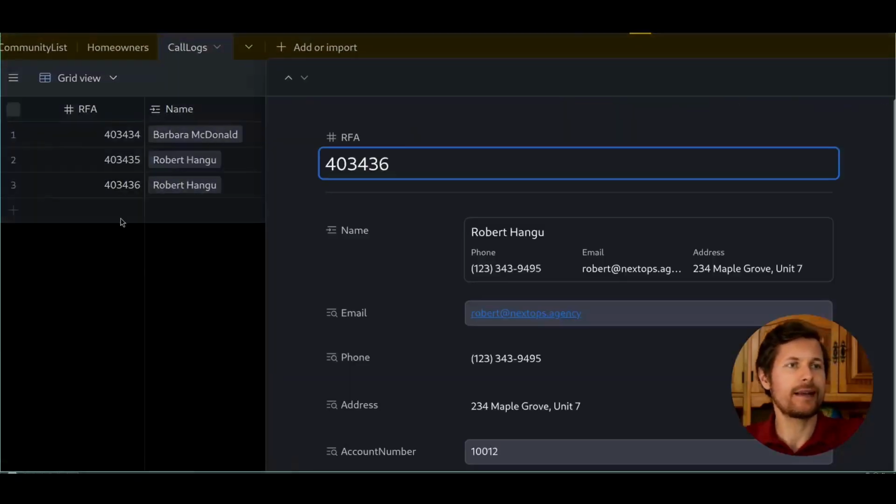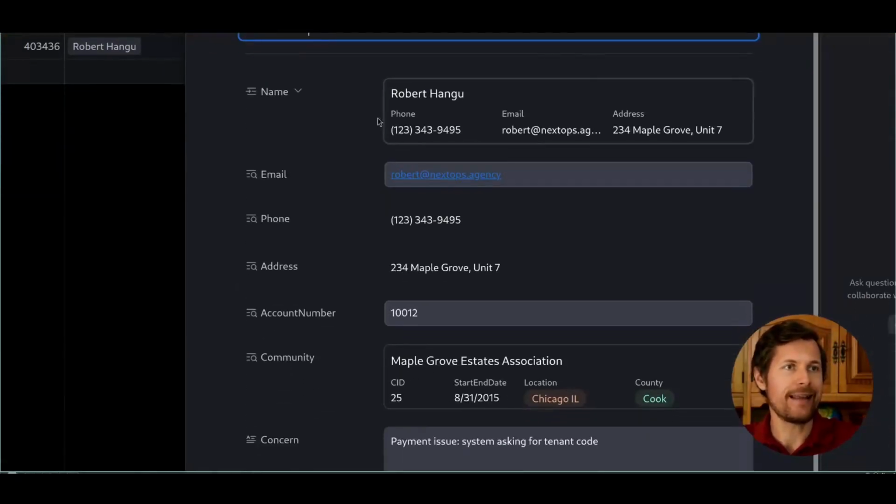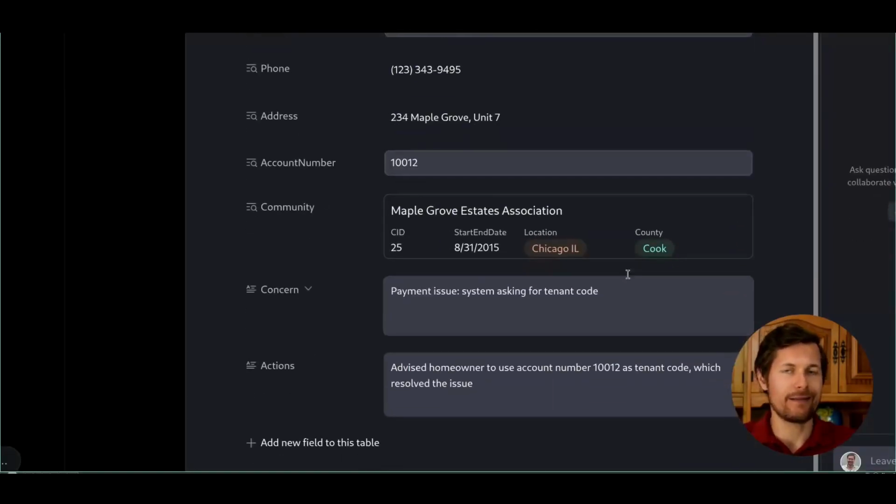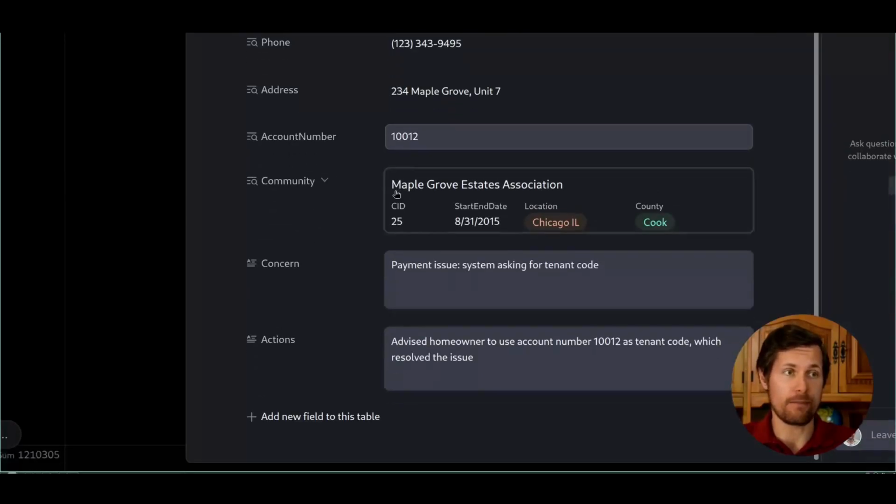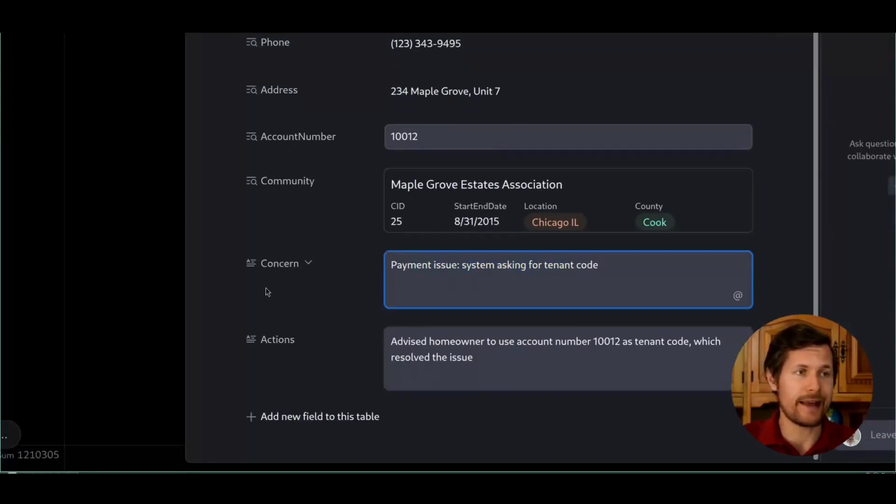And we can see all the details here in the ticket. We can see that it linked to the correct record of my profile inside the database. It linked to the homeowner associations I'm part of. And it also created a concern field and an actions field with a summary.